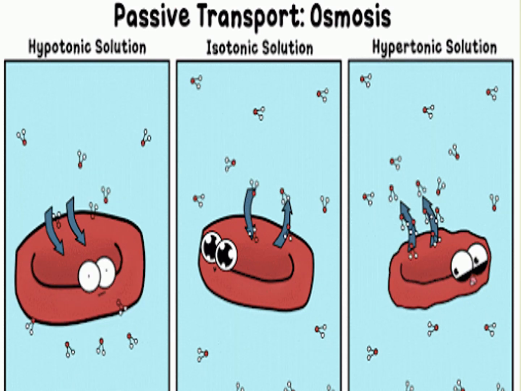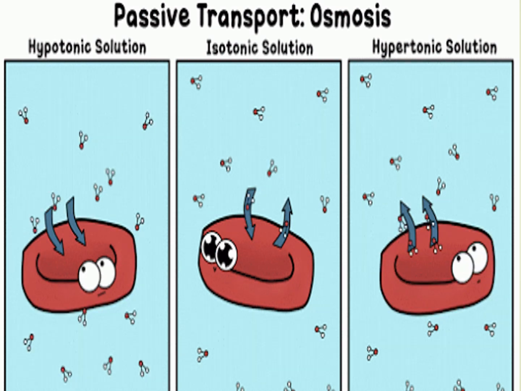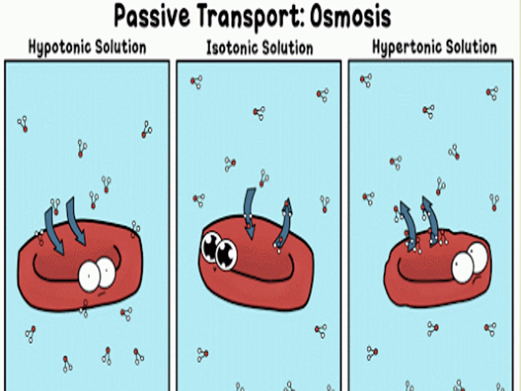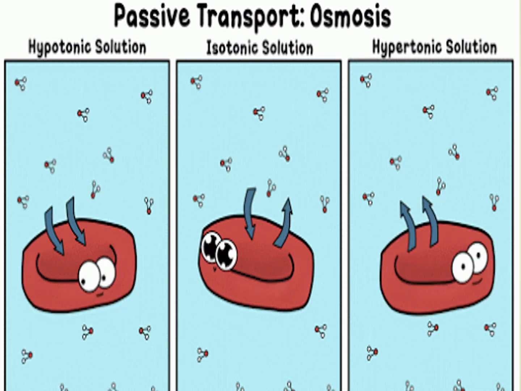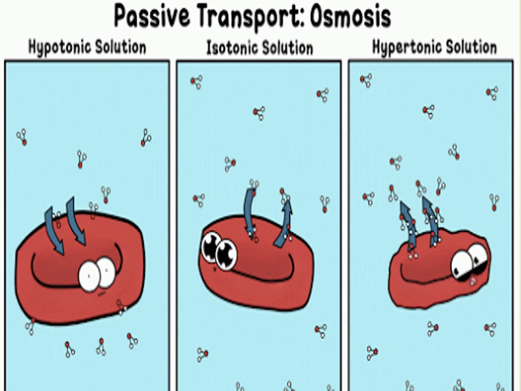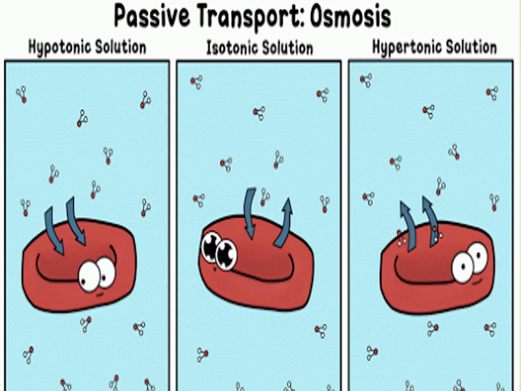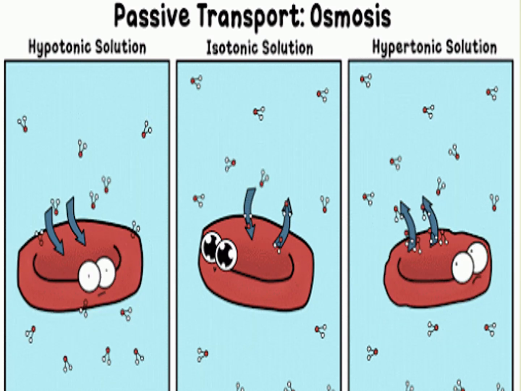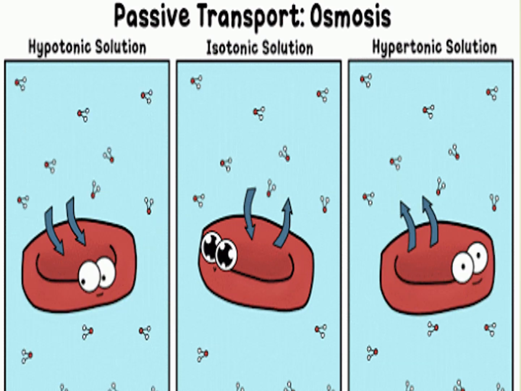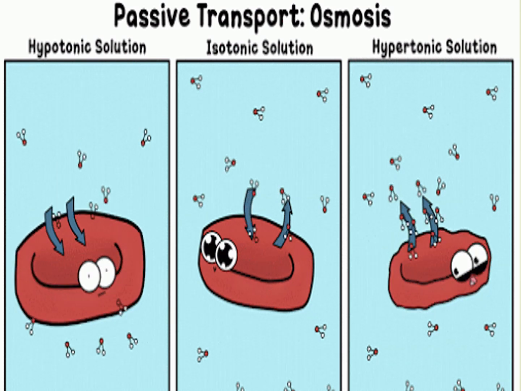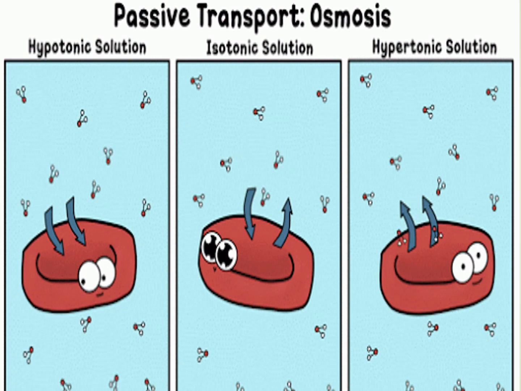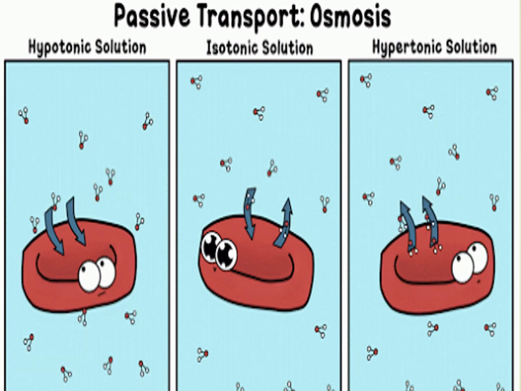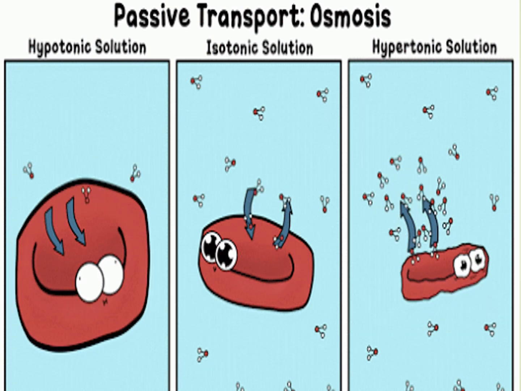Okay. So what is the difference between diffusion and osmosis then? Diffusion is where molecules are moving from high concentration to low concentration. Osmosis is where water is moving from high concentration to low concentration. Okay, so these are the methods by which the plasma membrane is transferring materials from one place to another.